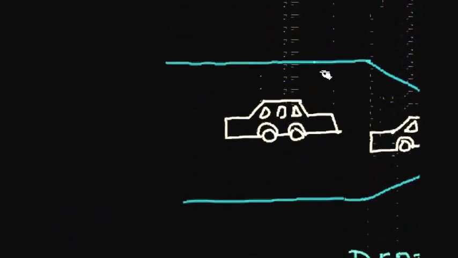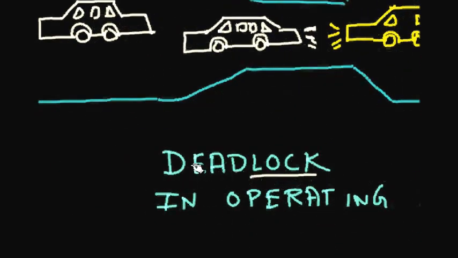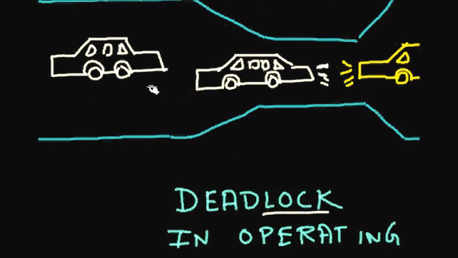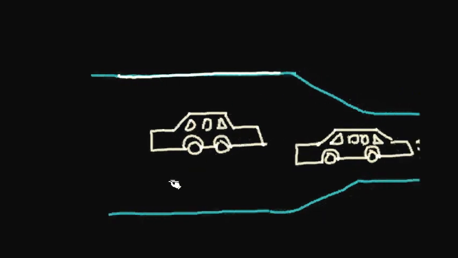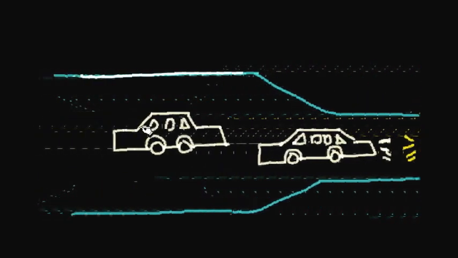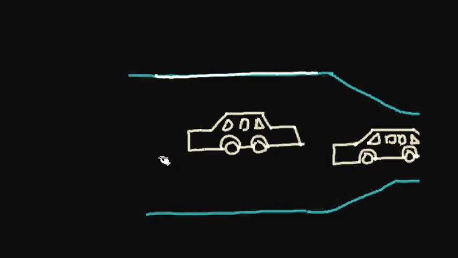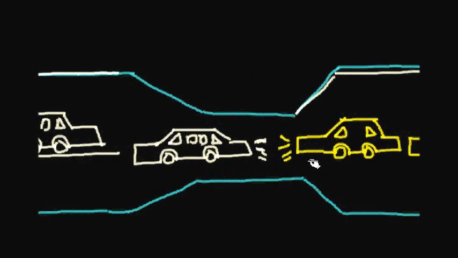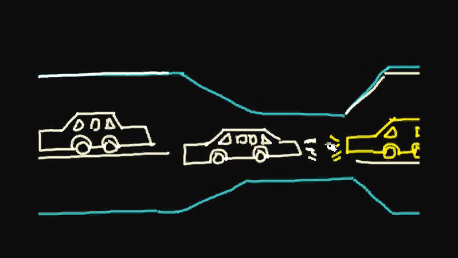In this lecture, we will learn about one very important concept known as deadlock in operating system. As you can see, deadlock means, let's see, this is a bridge kind of thing, a road which tapers in the middle and then again broadens. Cars are coming from two directions, and in most of the path it is a two-lane road, but in the middle there is only one lane.